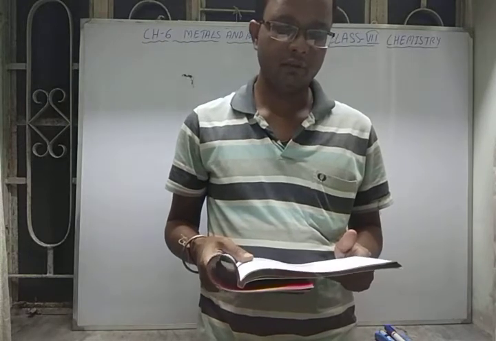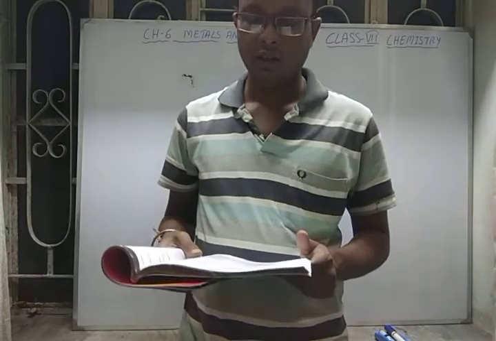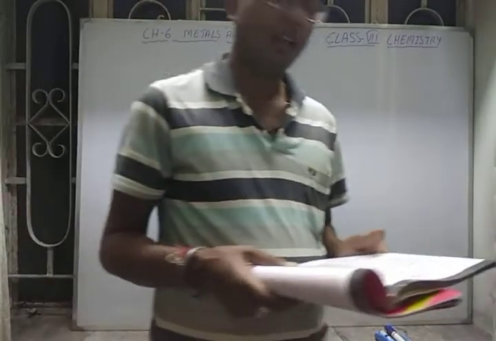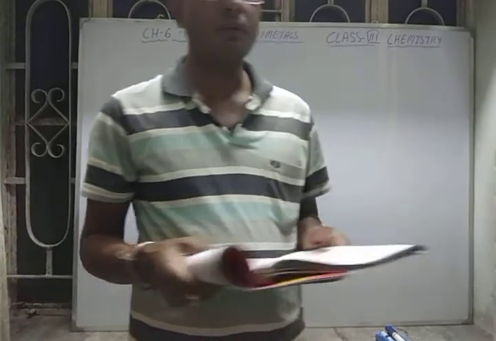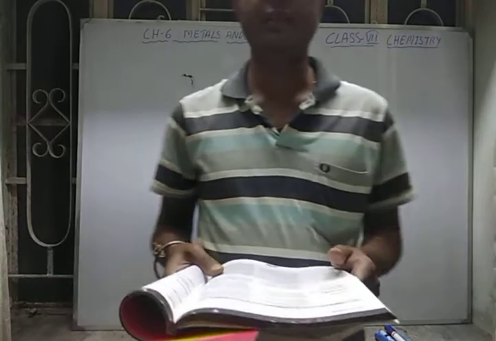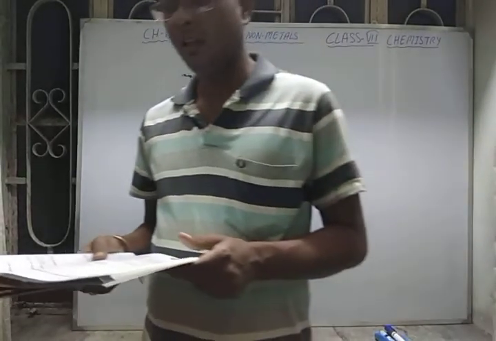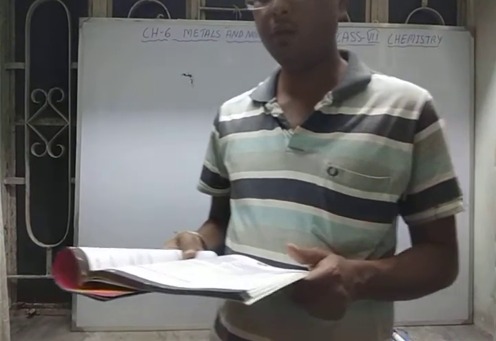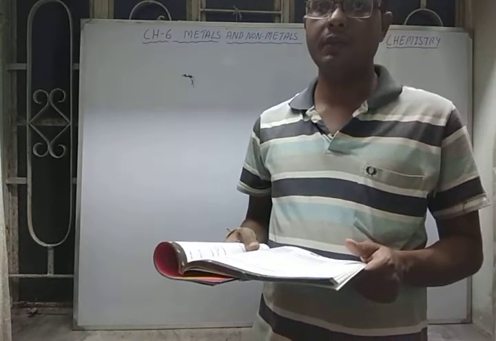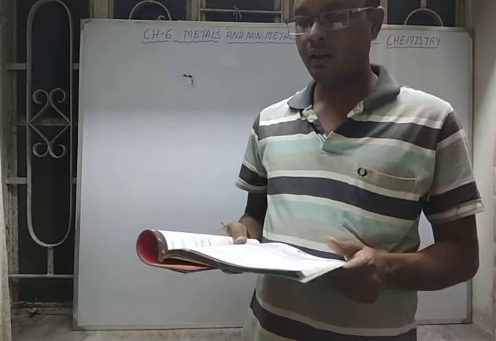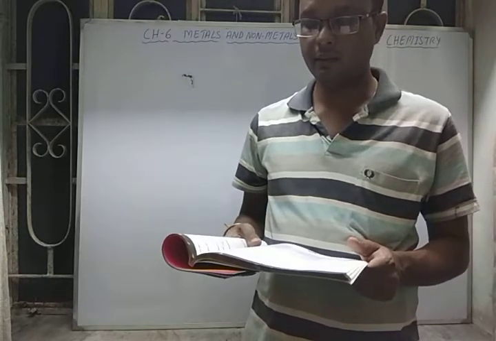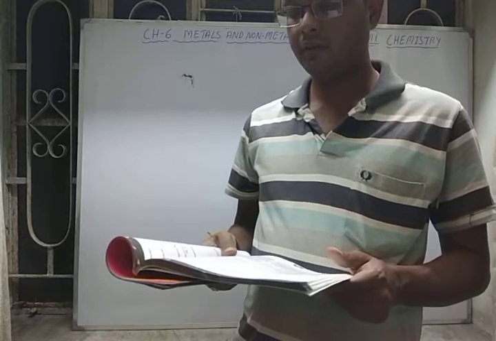Now the copper. It is reddish brown in color. It is the second best conductor of electricity and heat. It is very highly ductile, and it is also made into alloys like brass, bronze and gunmetal. Now since it is the second best conductor of electricity, on that basis it is used to make electrical wires. It is highly ductile also, so it is made into wires easily.